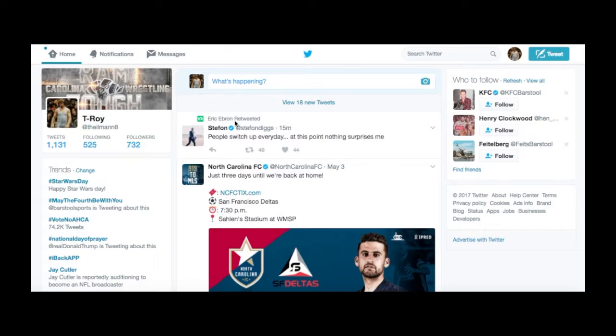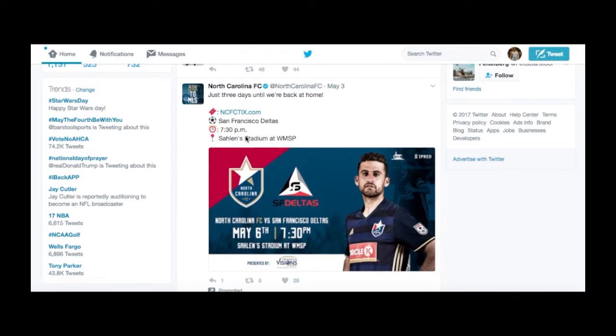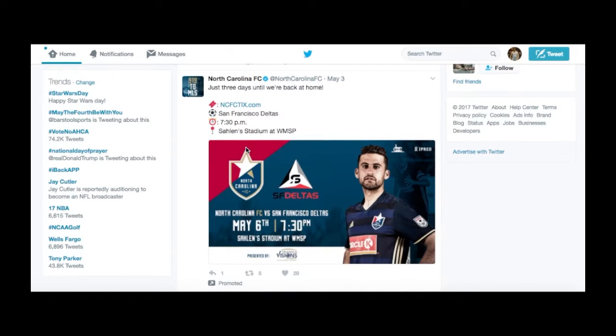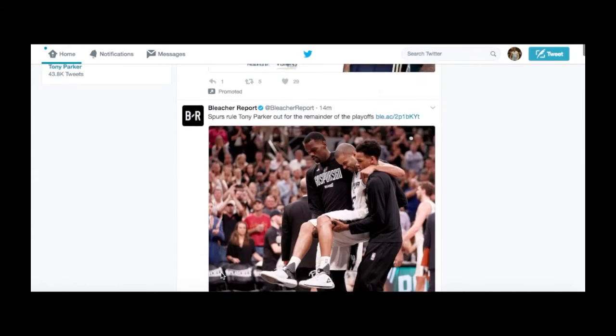So here, Eric Ebron, a former Tar Heel, retweeted this tweet. I may not follow the user that he retweeted, but since I do follow Eric Ebron, that tweet shows up on my timeline. Following that is a good example of an advertisement on Twitter. So there is a local soccer team that is trying to promote their game to local users, and you can see that they're promoting that tweet on my timeline by that logo right there, so I know that's an advertisement.